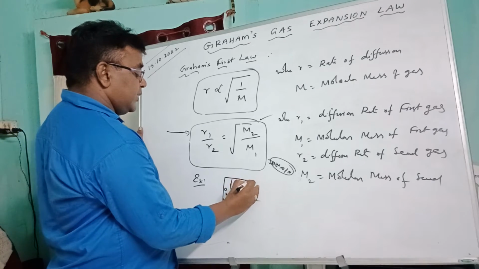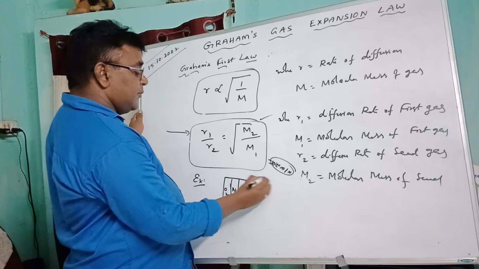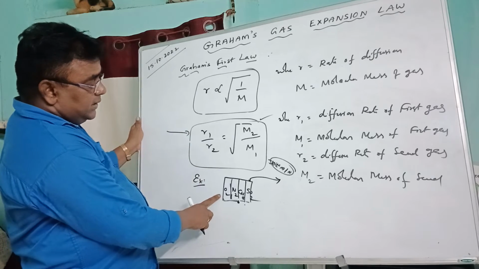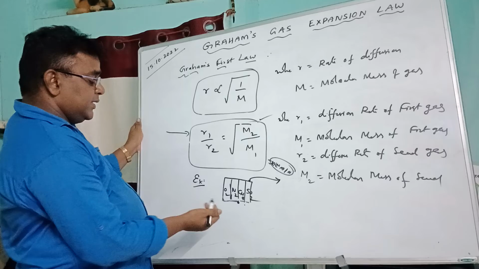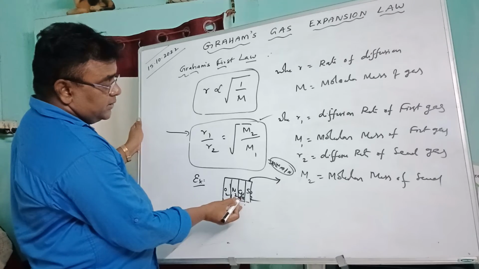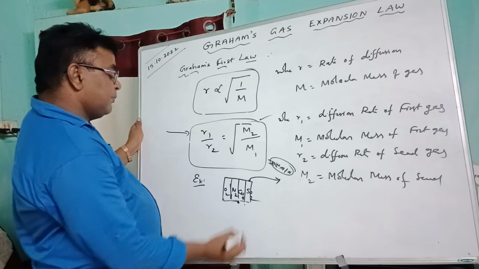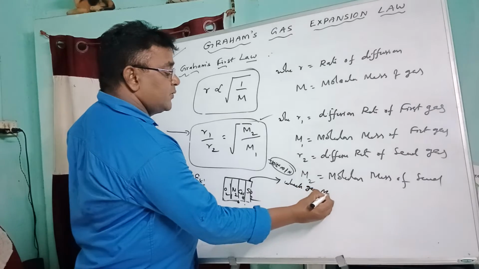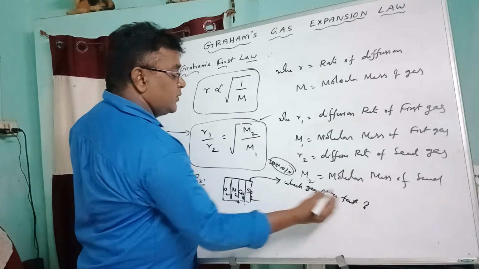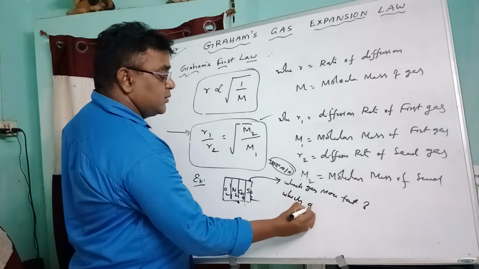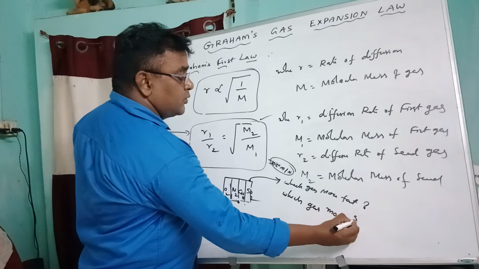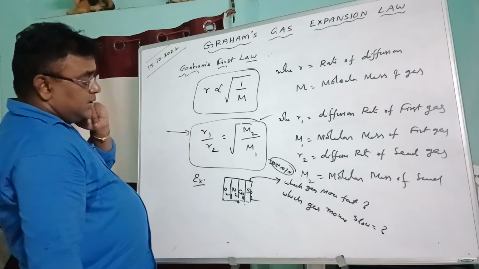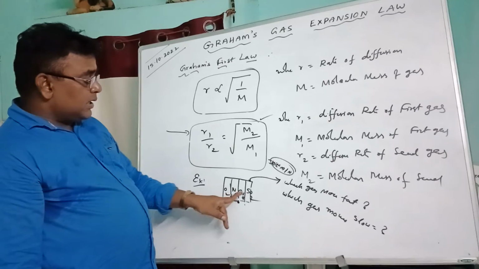if a small hole takes place on the cylinder, which gas moves fast? So the problem is, a cylinder which contains layers is a mixture of gases. The first gas is oxygen, second one nitrogen, third one methane, fourth one is SO2. If a small hole takes place, which gas moves fast? So, on applying this formula,